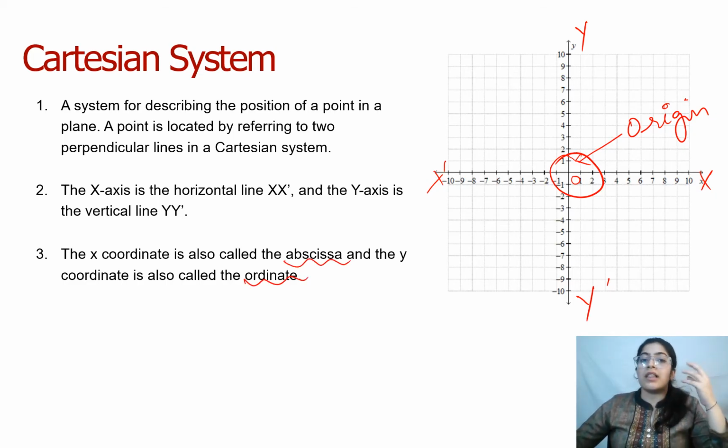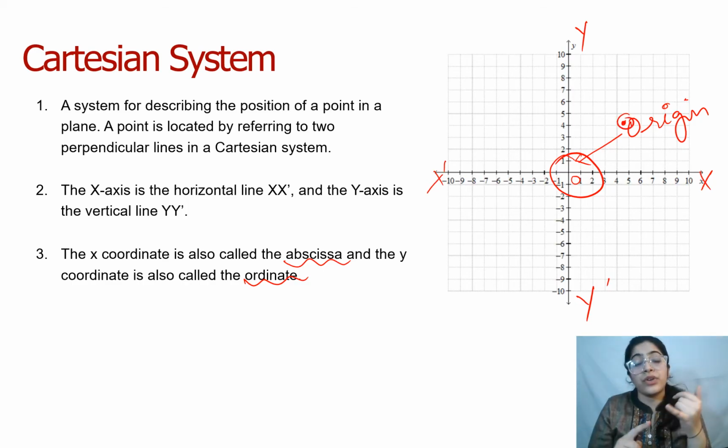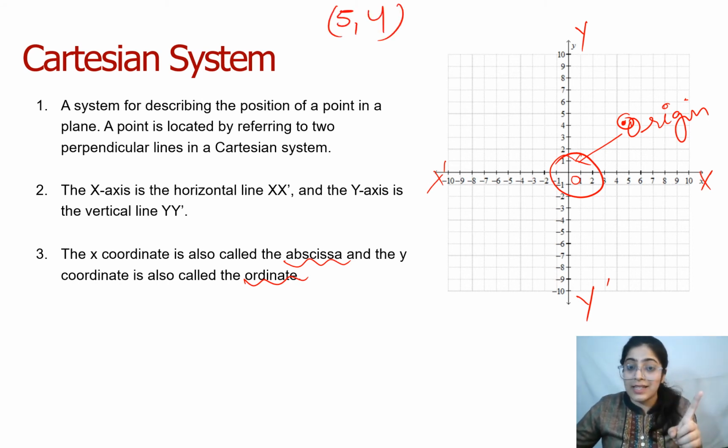That would be great. Let's suppose, Rahul, I'm talking about 5 comma 4. 5 comma 4 would be represented over here, which is this point. If I'm talking about 5 comma 4, this 5 is the x and 4 is the y, right? So this 5 I will search on the x-axis, and this 4 I will search on the y-axis, and along with that I will make a point.